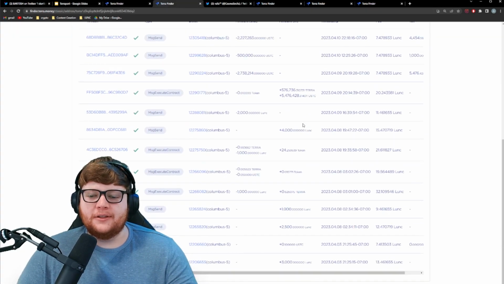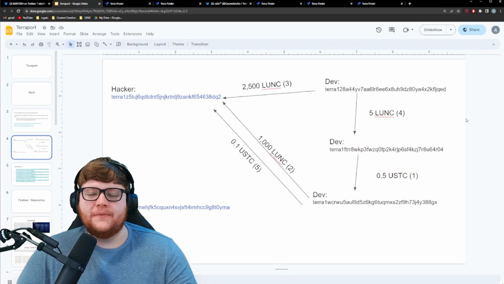So again, if we take a look at this wallet, you can see there are these different transactions right in here. These ended up coming from these other dev wallets or suspected dev wallets. You can see, first of all, 388GX ended up sending 1,000 Terra Luna Classic and 0.1 USTC.